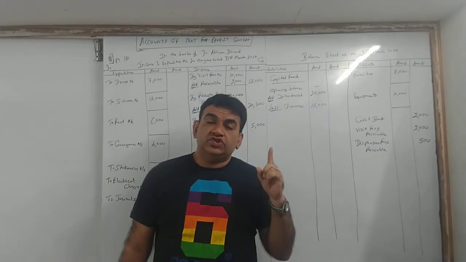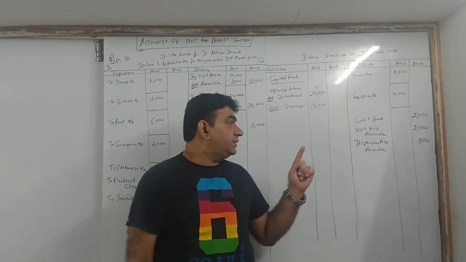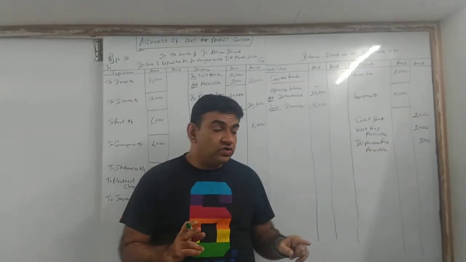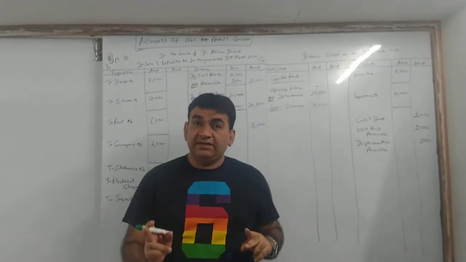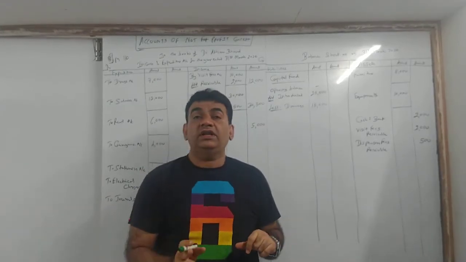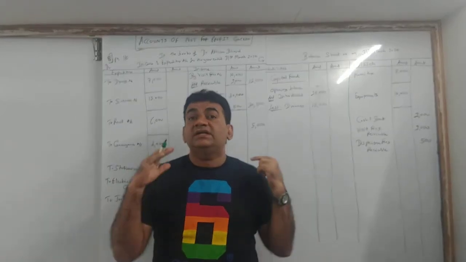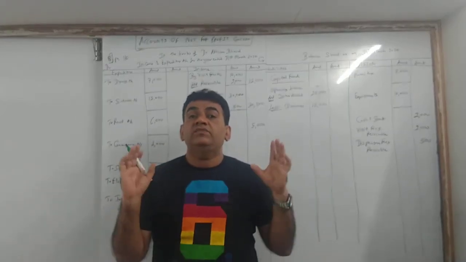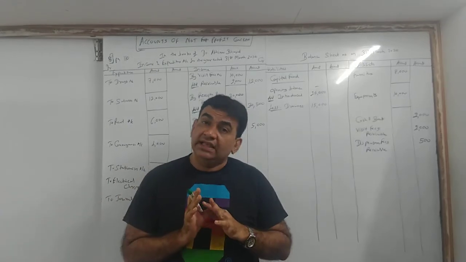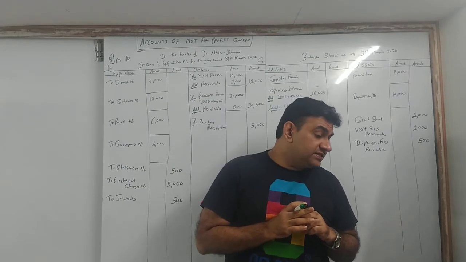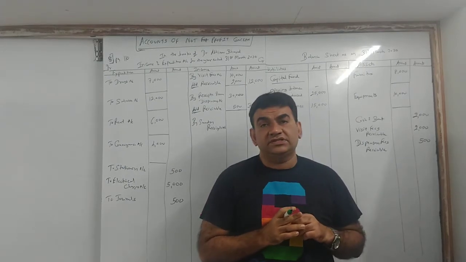Clear, guys? So the two effects of the first adjustment were add to visit fees, add to dispensary. See why I am going slower, because there are two sums of the same type. I will discuss both the sums with you all and you all will try it at home. Such a sum has never come in the board exam, but this is just a basic sum to make the concept strong. Clear? Next. Outstanding expenses, rent 500, salary 1,000.